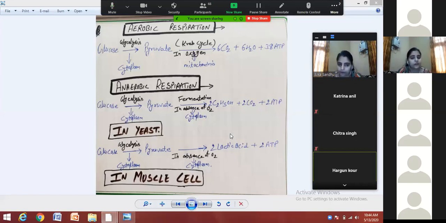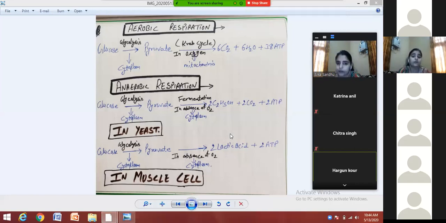An important thing is that aerobic respiration releases how many ATP molecules? It releases 38 ATP molecules. Just remember, this is very, very important, that aerobic respiration releases 38 ATP molecules. Okay, 38 ATP molecules means energy.